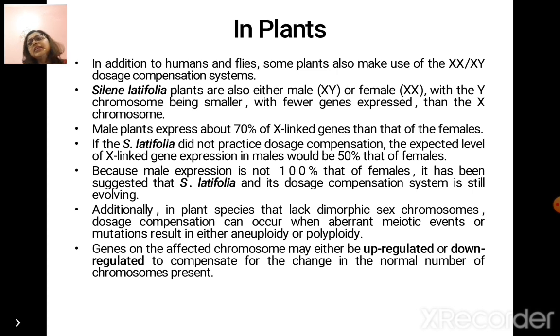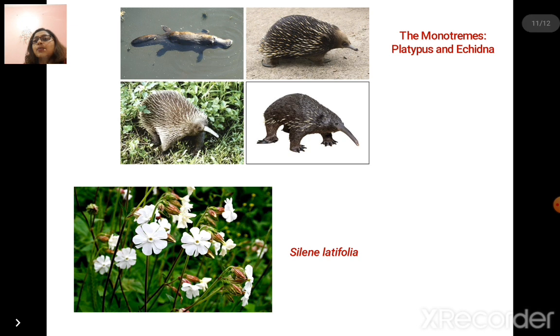Additionally, in plant species that lack dimorphic sex chromosomes, dosage compensation can occur when aberrant meiotic events or mutations result in their aneuploidy or polyploidy. Genes on the affected chromosome may either be upregulated or downregulated to compensate for the change in the normal number of chromosomes present.